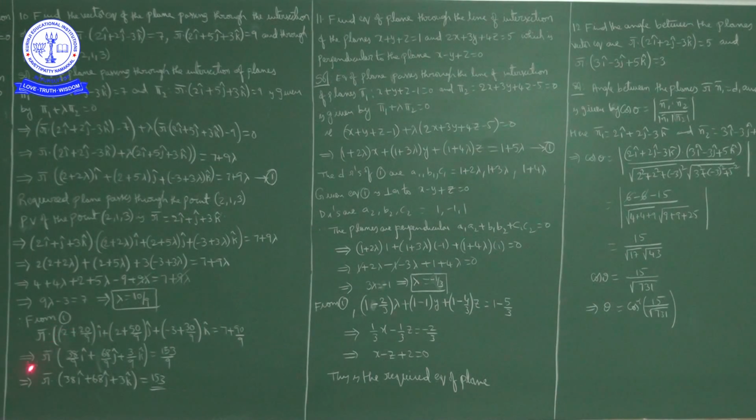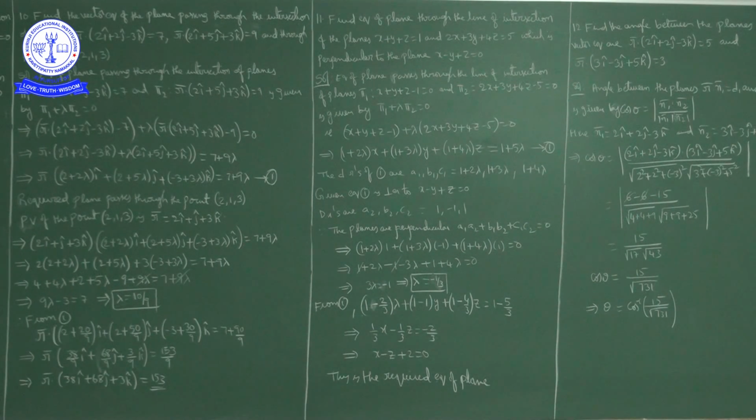Taking LCM 9, 18 plus 20 is 38 by 9 i cap, 18 plus 50 is 68 by 9 j cap, 3 by 9 k cap, equal to 153 by 9, because 7 times 9 is 63 plus 90 is 153 by 9. The 9 cancels on both sides.